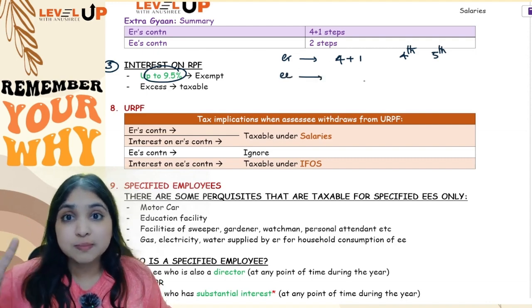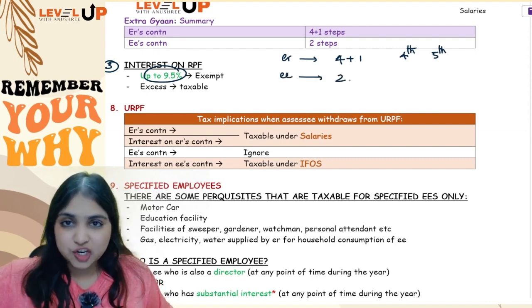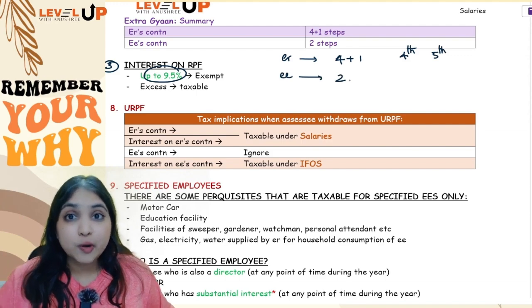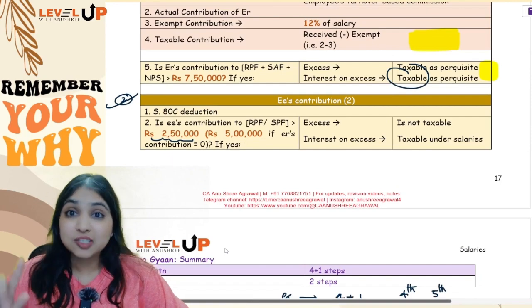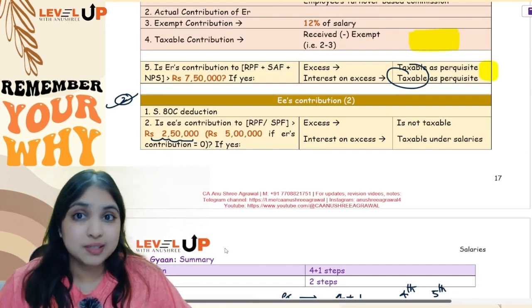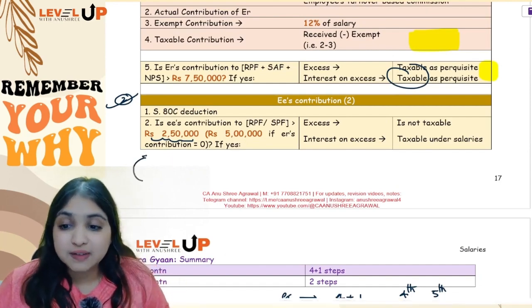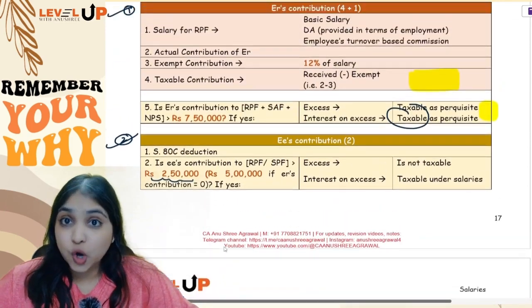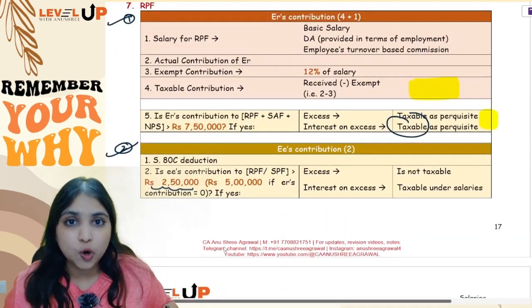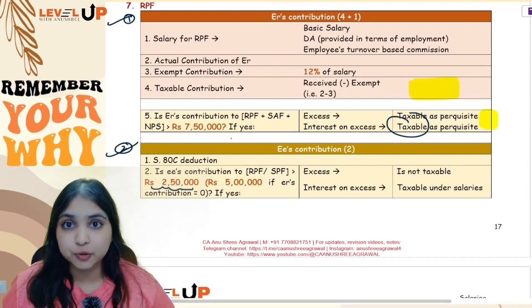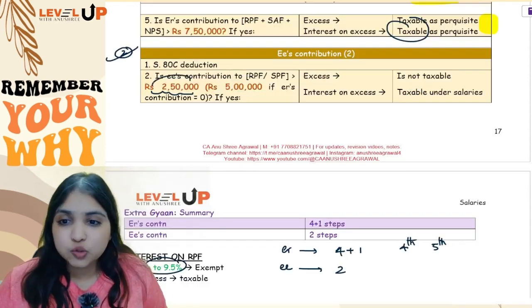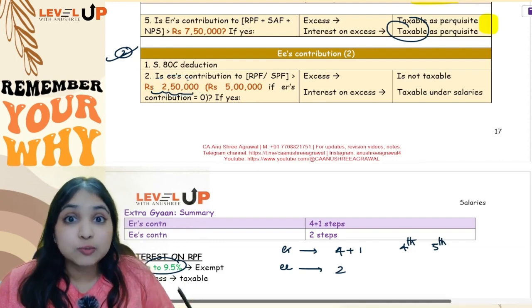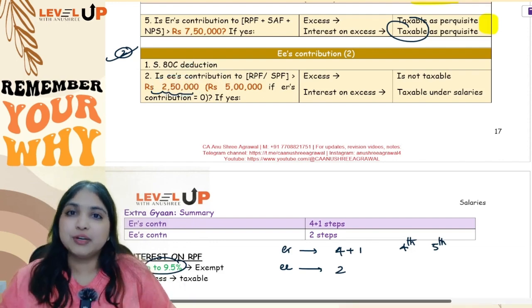For employee's contribution, you have only 2 steps. Number 1, section 80C deduction. Number 2, is the employee's contribution more than 2,50,000? If it is more than 2,50,000, the excess is not taxable. Interest on the excess alone is taxable. Okay. But however, here there is one more point. If the employer is not contributing, that is, only the employee is contributing, then instead of 2,50,000, you will take the 5,00,000 number. Generally, it is 2,50,000, but if the employer's contribution is 0, then you will replace 2,50,000 by 5,00,000 rupees.